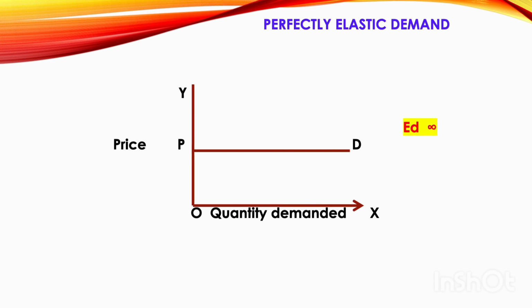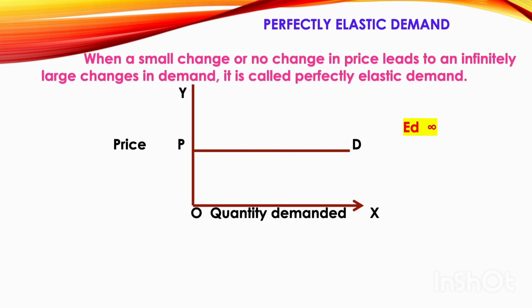First one, perfectly elastic demand. When a small change or no change in price leads to an infinitely large change in demand, it is called perfectly elastic demand. That is, a very small change in price or no change in price brings a large change in demand.